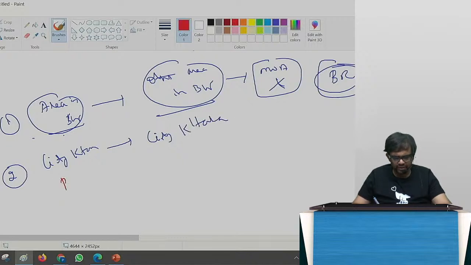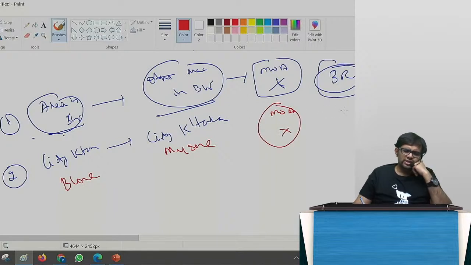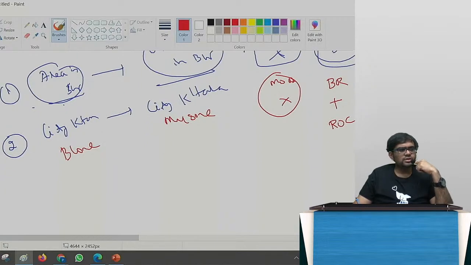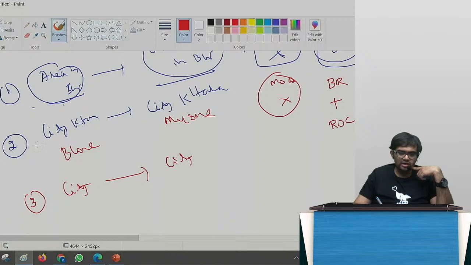So, from Bangalore to Mysore. Again, is MOA change needed? No. So, in this case, I will pass a board resolution, and also I need to take the approval of the ROC. Because I'm not changing the ROC, but with the same ROC approval I need to take. Correct? On the other hand, if I'm changing from one city to another city, see, in Karnataka, ROC